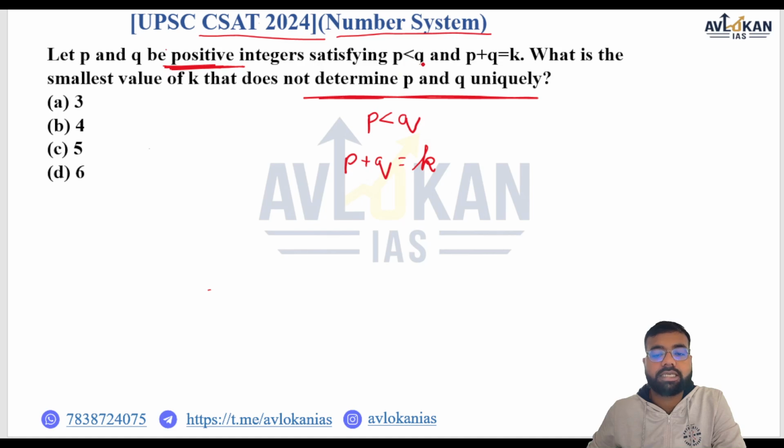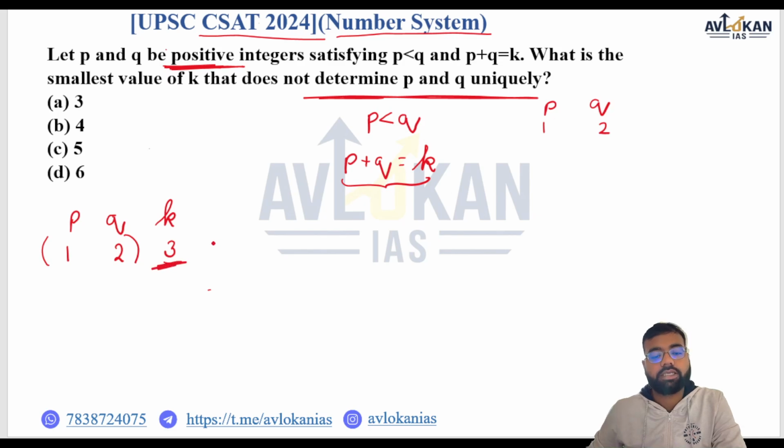Since P is less than Q, let us say that P is 1 and Q is 2. If P is 1, Q is 2, then what will be K? Let me write P, Q, K. P is 1, Q is 2, K is 3. That means 3 is the value for which there is only one answer, that is, P and Q are 1 and 2 and the value of K is 3.